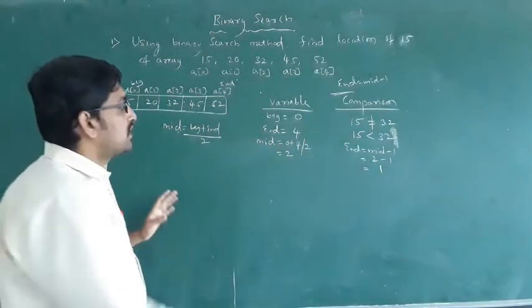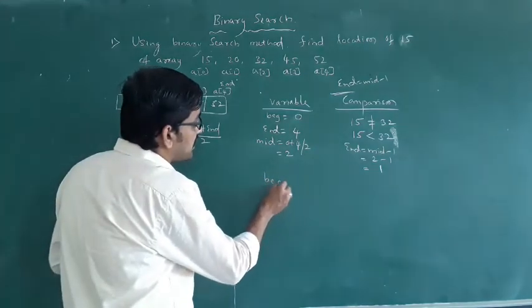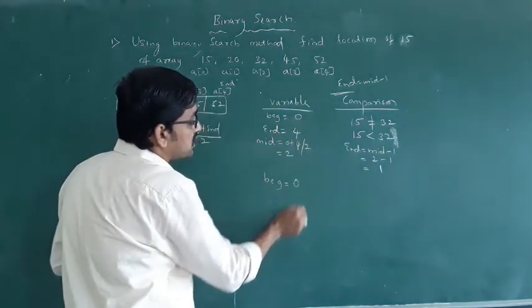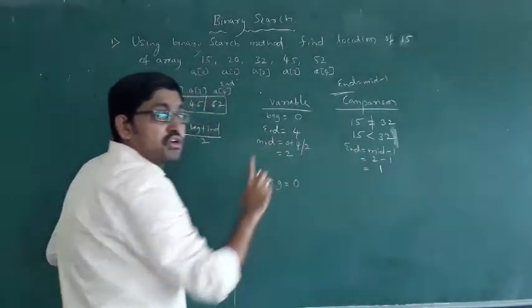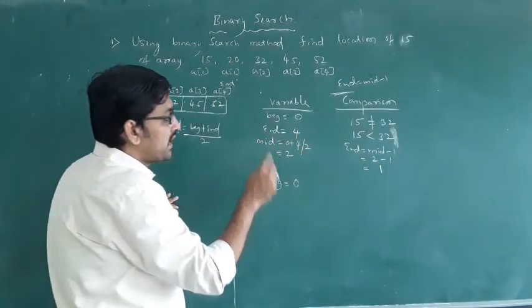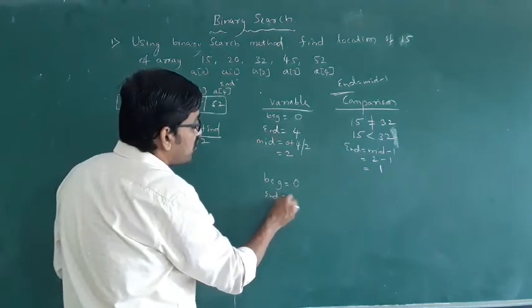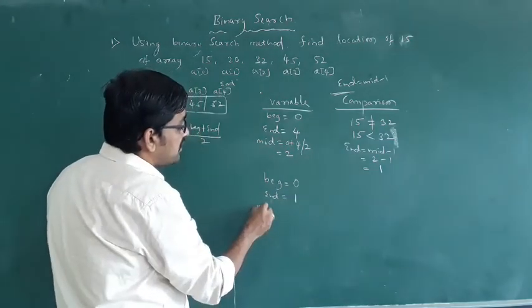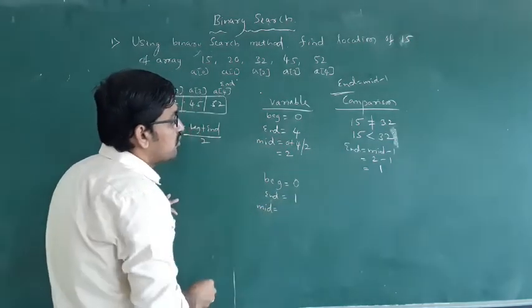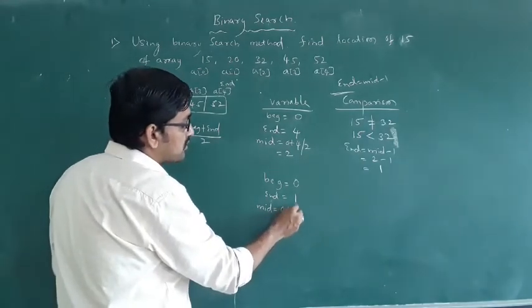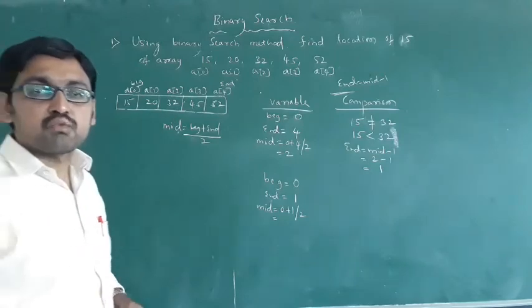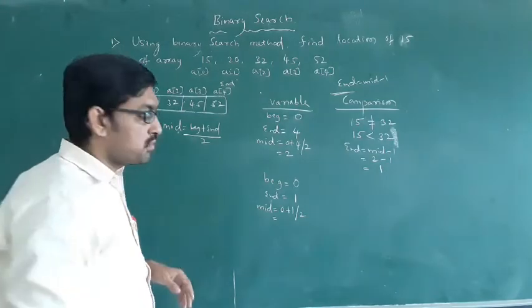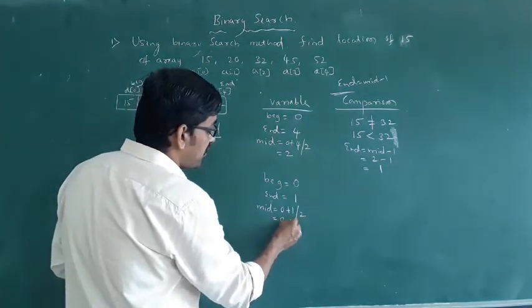Next time, how much is the beginning? Beginning stays the same, no change, 0. Then end has changed. End was 4, what is it now? End is 1. Just end equal to 1. Then mid equal to 0 plus 1 by 2. 0 plus 1 means 1. 1 by 2 means 0.5.